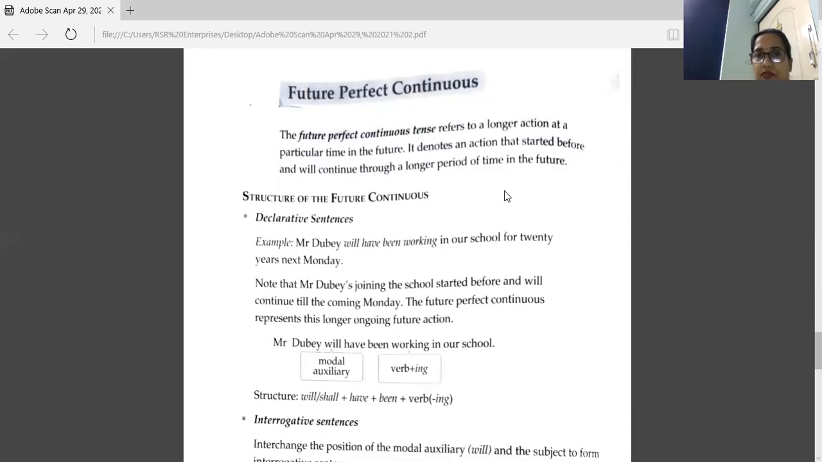Now, we have the structure of the future perfect continuous here in a declarative sentence, or you can call it affirmative. This is the example: Mr. Dubey will have been working in our school for 20 years next Monday. The work which started before, by that future time, that work will be in continuation. After that, you have the structure which I told you: will or shall, with that have, and then been and the ing form of the verb, or present participle.